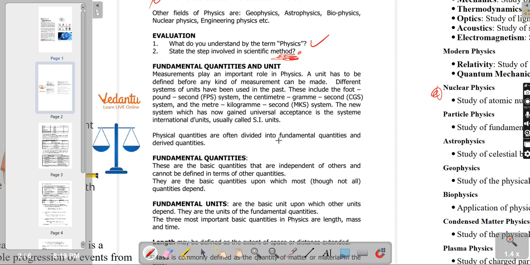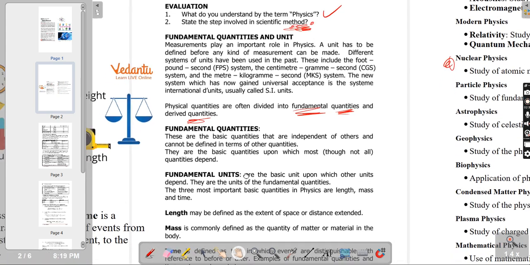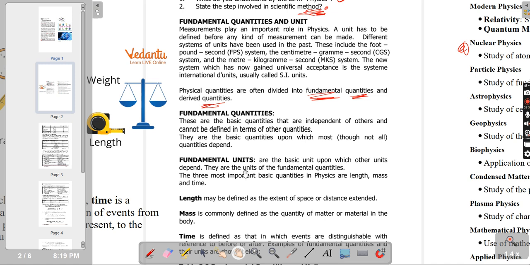Now, physical quantities are often divided into fundamental quantities and derived quantities. So pay attention to this. We are going to be discussing quite much about it. Now, fundamental quantities are the basic quantities that are independent of others and cannot be defined in terms of other quantities.